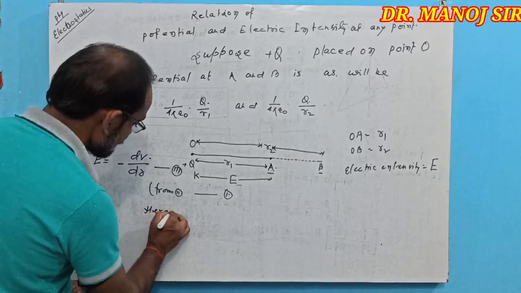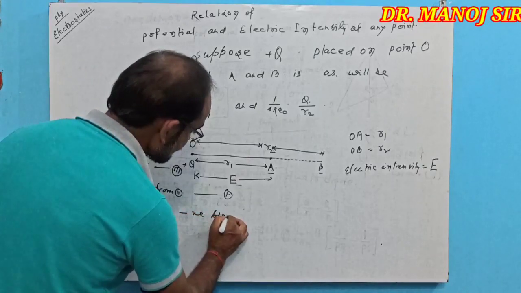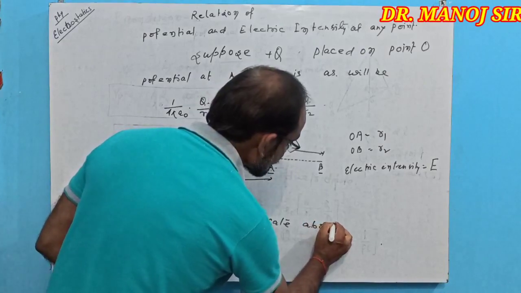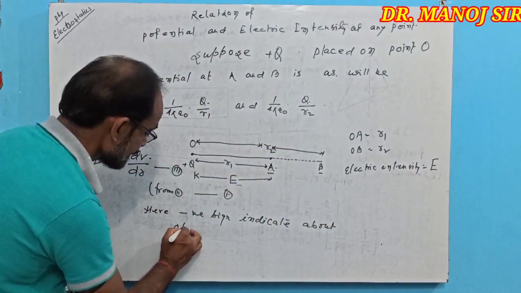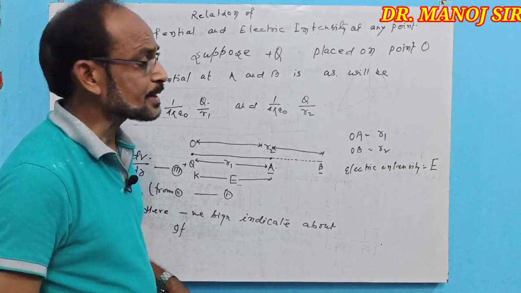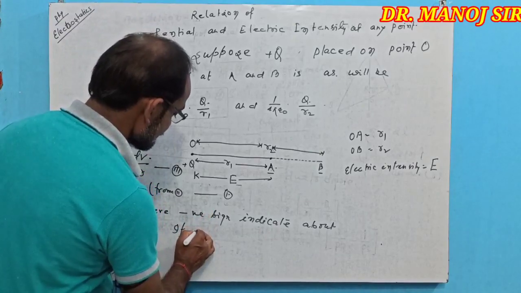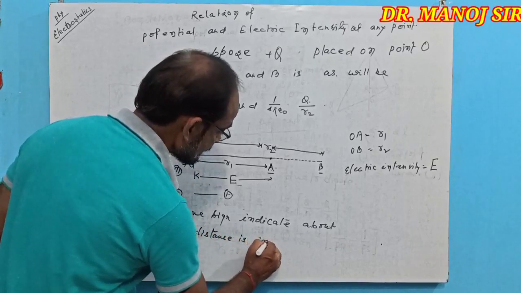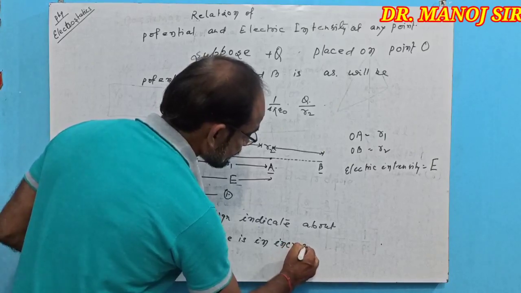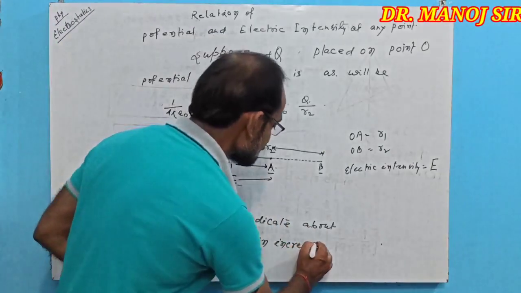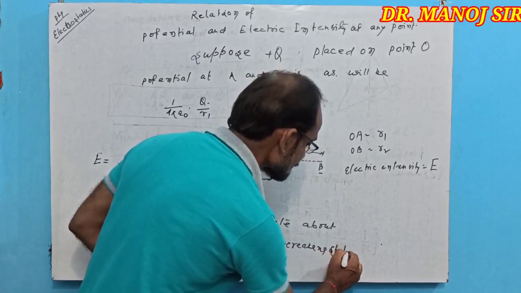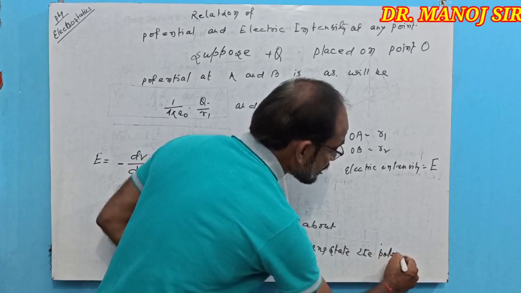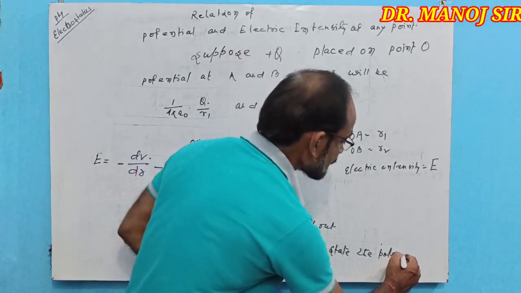Here the negative sign indicates that if distance is in an increasing state, their potential decreases.